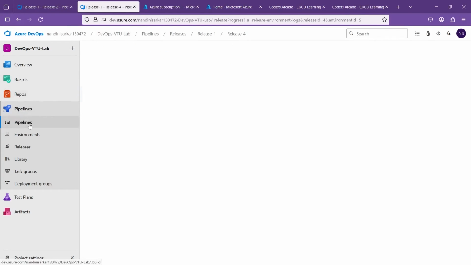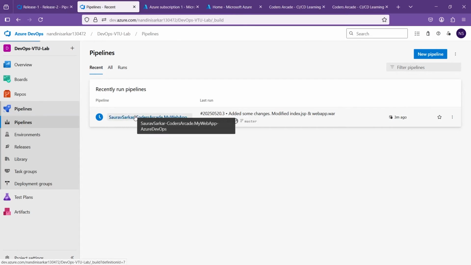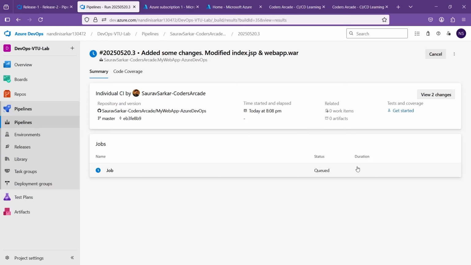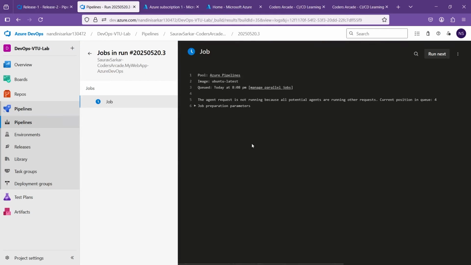And let's go to the pipelines again and let's see the other pipeline also. This will also happen automatically. So the more you keep changing, the more you will get releases. Okay, and instant click and all these changes will reflect. Okay, so let's let this happen. Now the queue is 4, so it can take some time because we are using the free services. Now it's the current position 3.